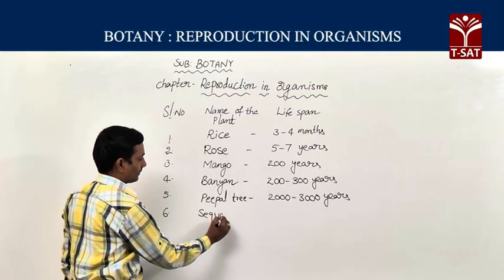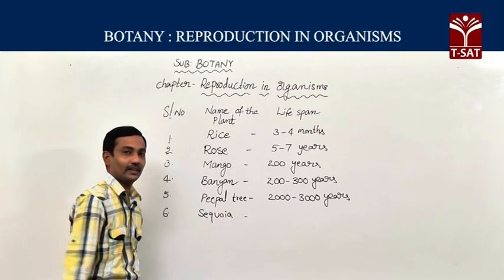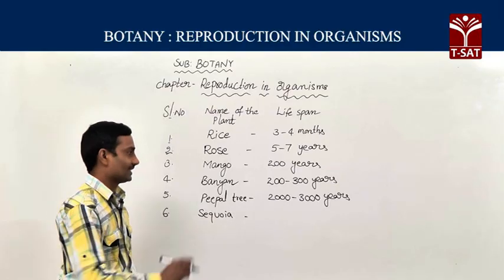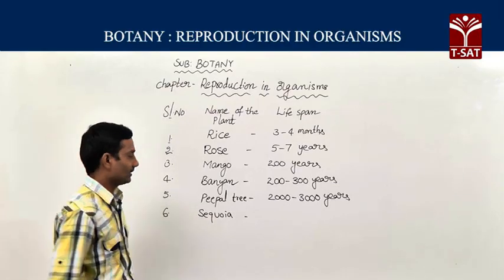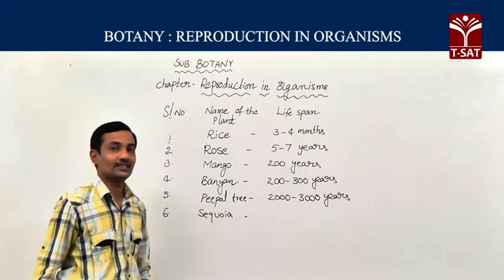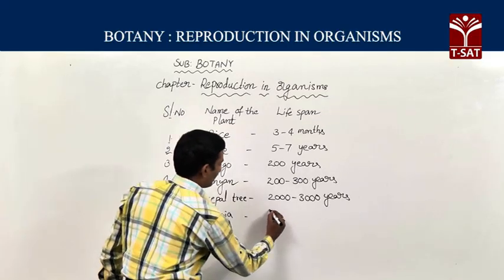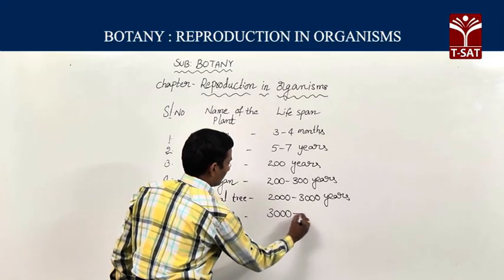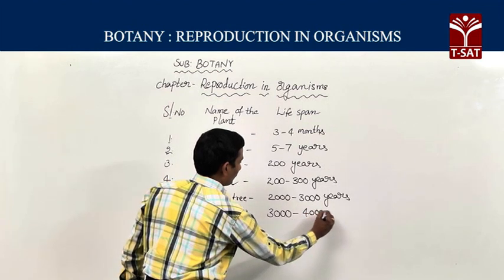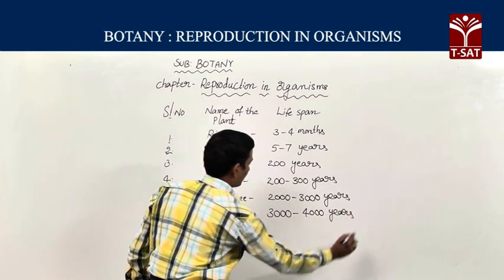Next, the tallest gymnosperm plant, its lifespan will be 3000 to 4000 years.